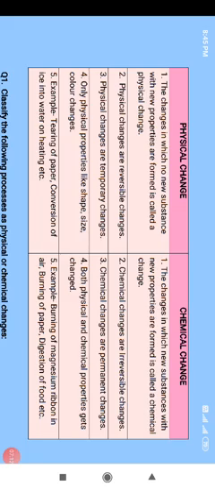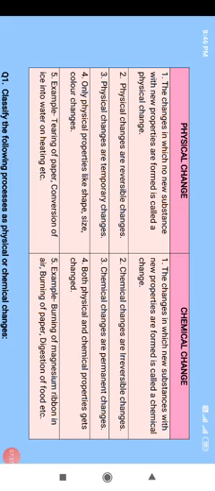Coming to the second difference, physical changes are reversible changes. Reversible means once you get the product, your product can be again converted into the reactant. So physical changes are reversible changes. I'll give you one example. When you convert your ice into liquid, your liquid can also be converted into ice on cooling. So that is a type of reversible change. If I talk about the chemical changes, they are irreversible changes. That means once you get the product, your reaction cannot be reversed back, and you cannot obtain your reactant back. So chemical changes are irreversible changes.